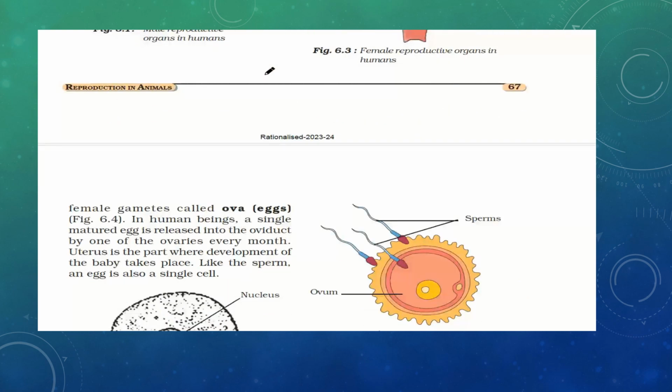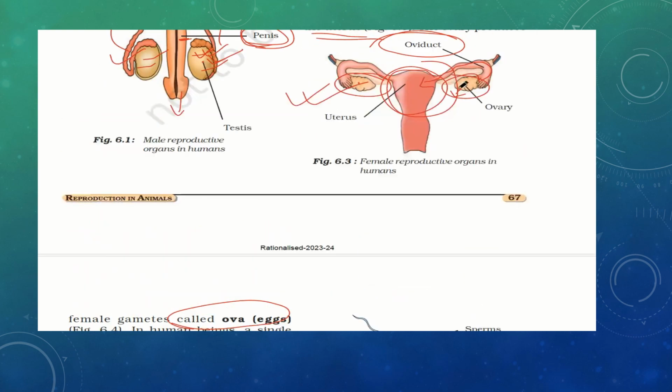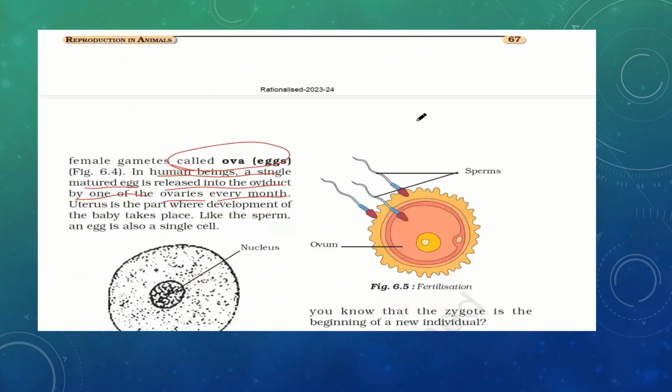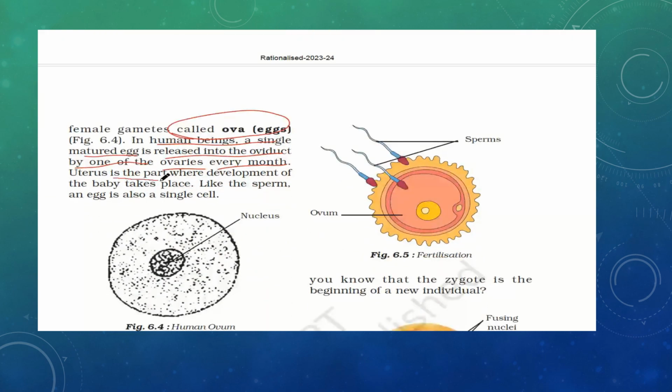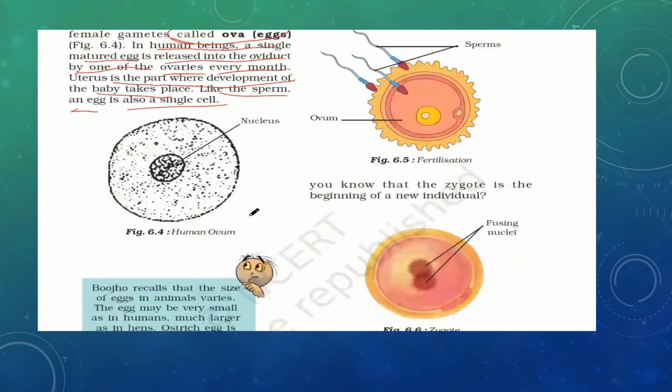Okay, so the female gametes, ova or eggs, are produced in humans. A single matured egg is released into the oviduct by one of the ovaries every month. So one month this ovary is producing the ovum, and the next month the other, alternate ovary is producing the ovum. Now the uterus is the part where the development of the baby takes place. Like the sperm, the egg is also a single cell. So sperm is a single cell, and egg is also a single cell. So this is the structure of the human ovum. This is the cell with the nucleus in the middle, right? So this is the human ovum, right?